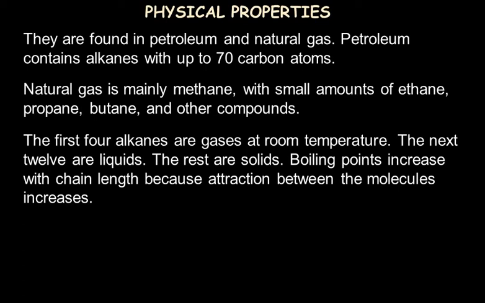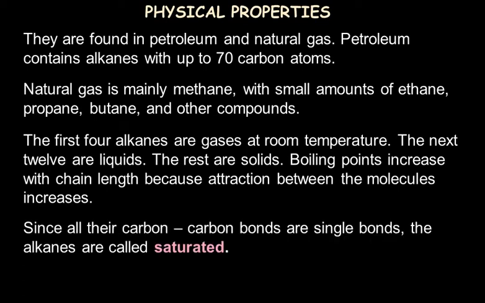That's what we can make out from this, because the attraction between these molecules increases as the number of carbon atoms and the number of electrons in these molecules increases. Now as we know, all the carbon-carbon bonds in alkanes are single bonds, and that's why we call these alkanes saturated hydrocarbons.